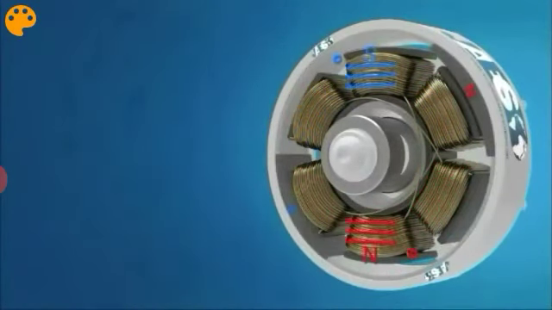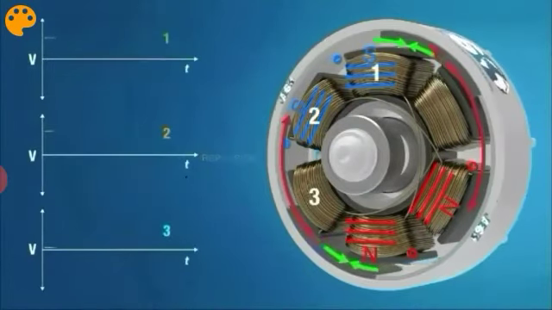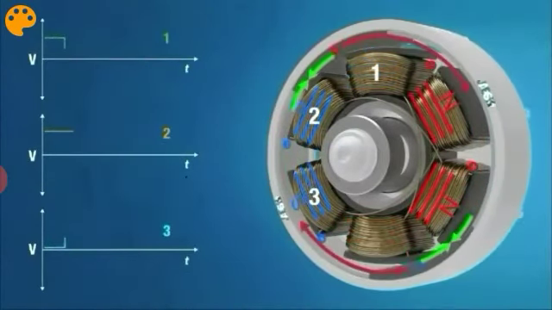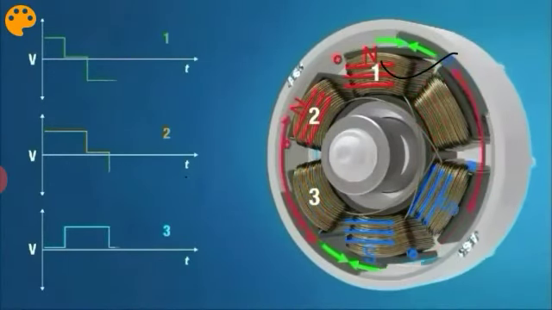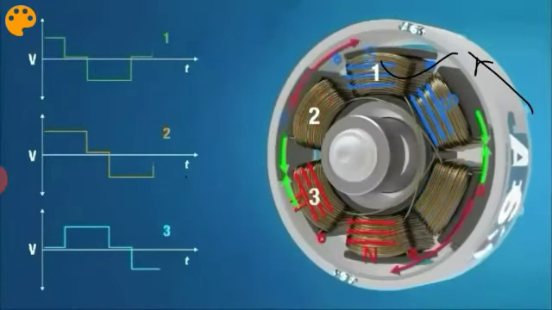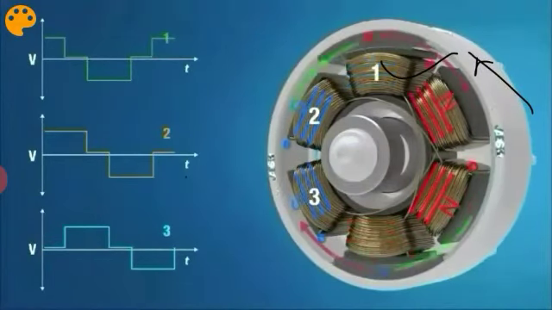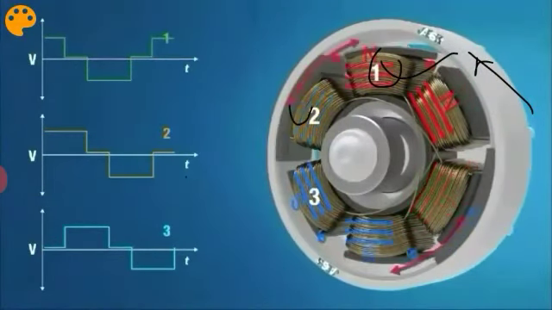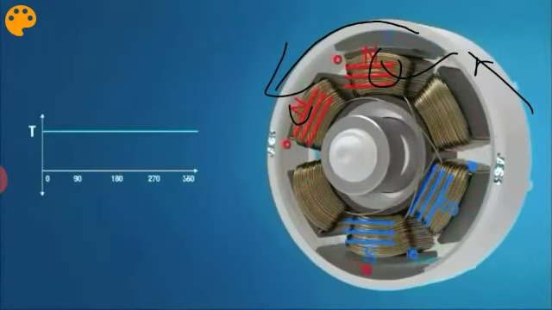Just try to analyze here. If I give the supply to 1, the rotor will come to 1, and in the next excitation sequence I remove 1 and give to 2, so the rotor moves to the second one. Like that it will keep moving.